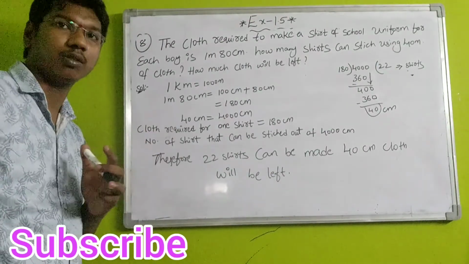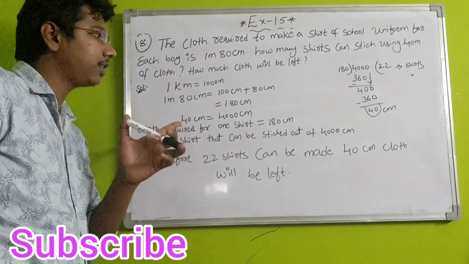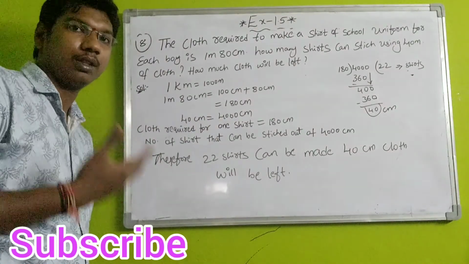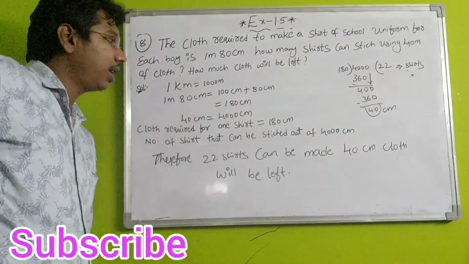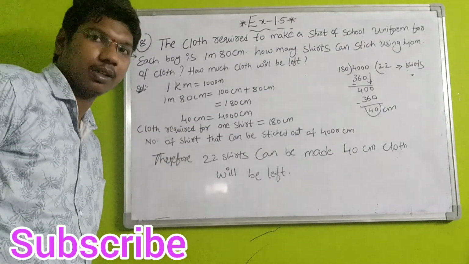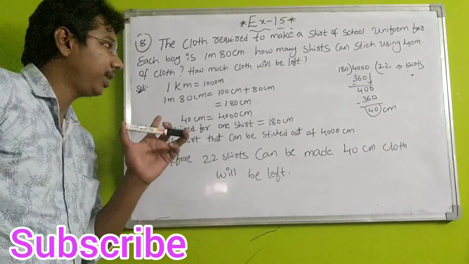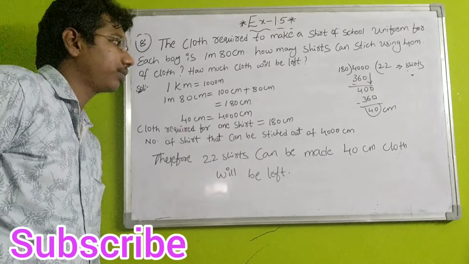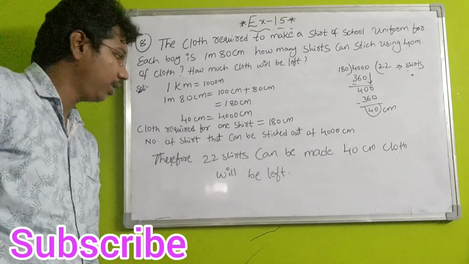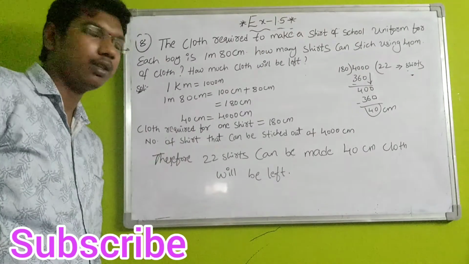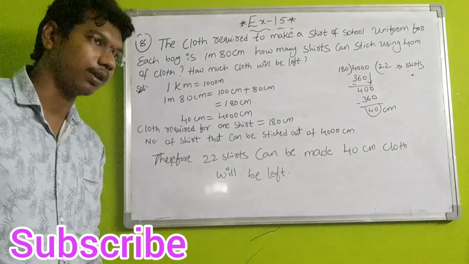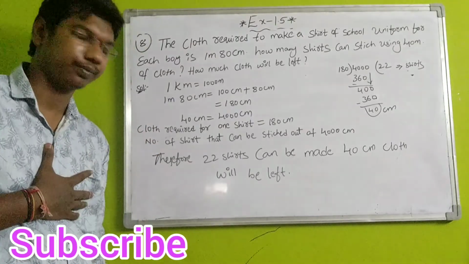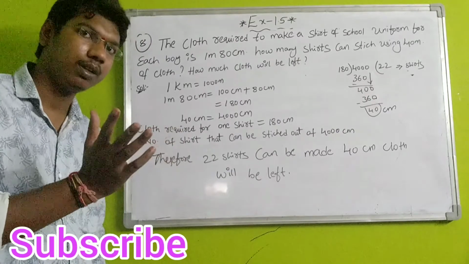First, 1 kilometer is 1000 meters. Similarly, 1 meter 80 centimeters is one boy's uniform shirt, students. I am converting it in terms of centimeters. 1 meter is equal to 100 centimeters, and 80 centimeters as it is. Now 100 plus 80 is 180 centimeters. Now 40 meters is equal to 4000 centimeters, multiplying with 100. Therefore cloth required for one shirt is 180 centimeters. Why? Because I converted the whole problem into centimeters.